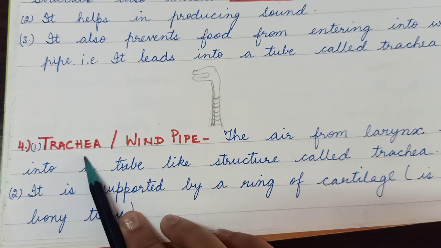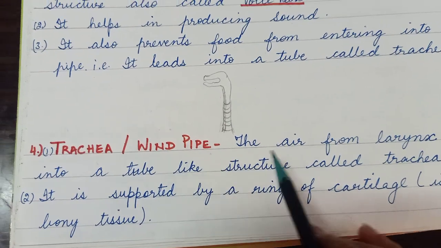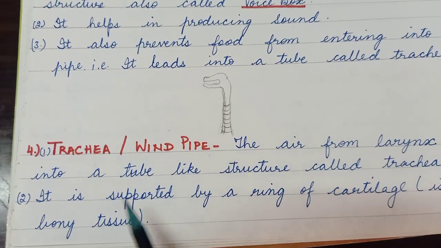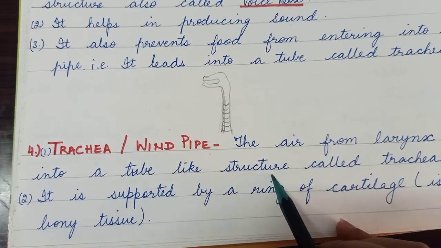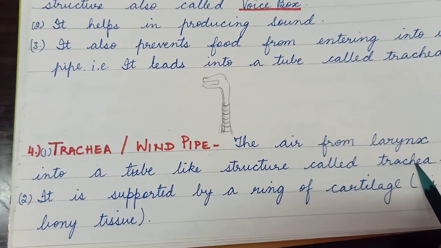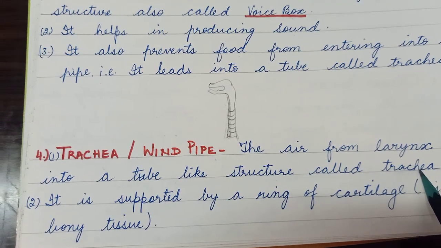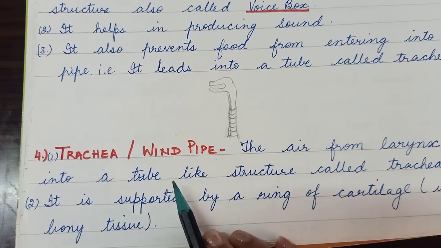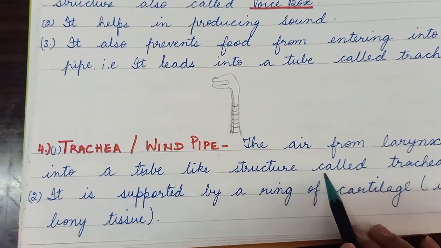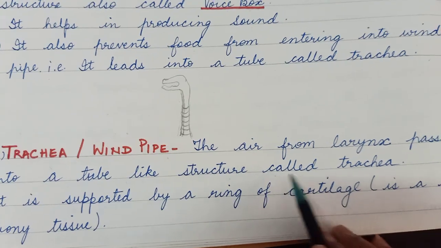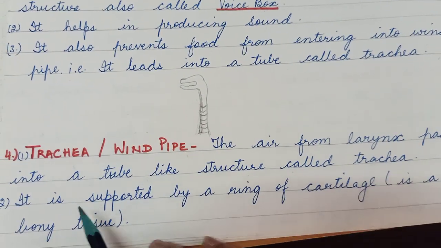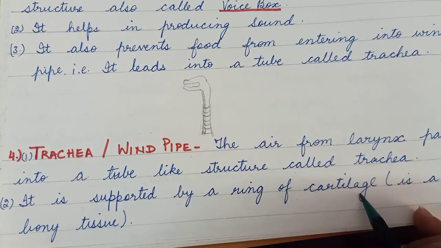So the trachea or windpipe. The air from the larynx passes into a tube-like structure called the trachea. As I told you, after the larynx the air comes into a tube-like structure, and that tube-like structure is known as the trachea. Now it is supported by a ring of cartilage.